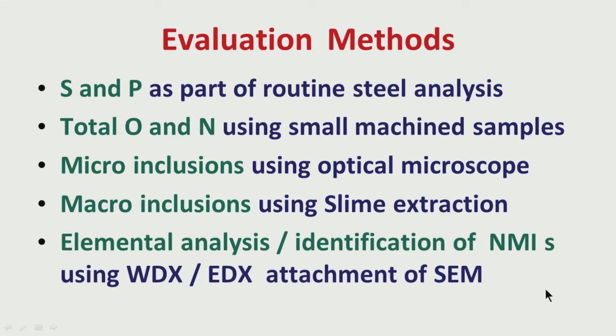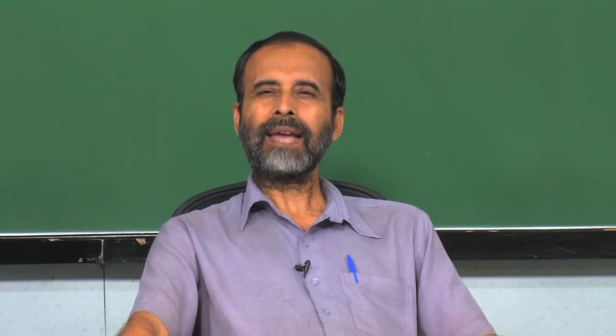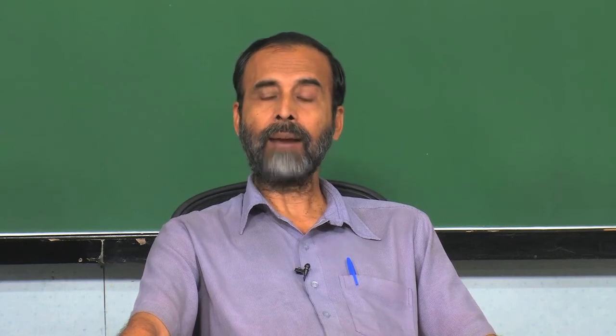Whenever electrons fall on the samples in a scanning electron microscope, elemental X-rays also get generated. So, depending on what elements are present in the samples, we have different wavelengths. For example, calcium oxide is a very common NMI, non-metallic inclusion, in steel. If you have a slag sample, we may have calcium oxide in it to a certain extent.